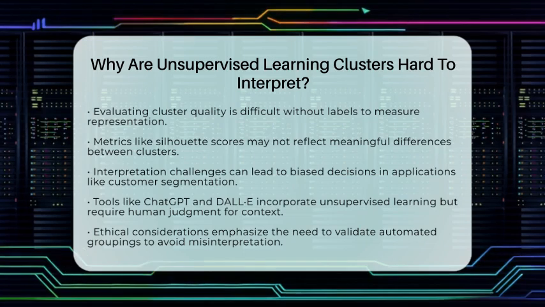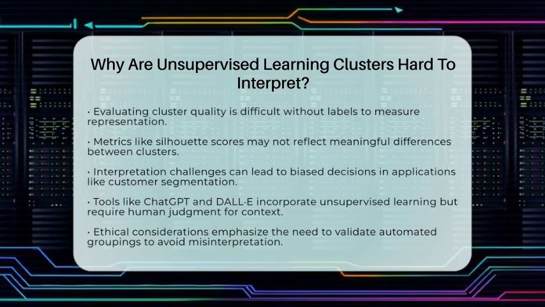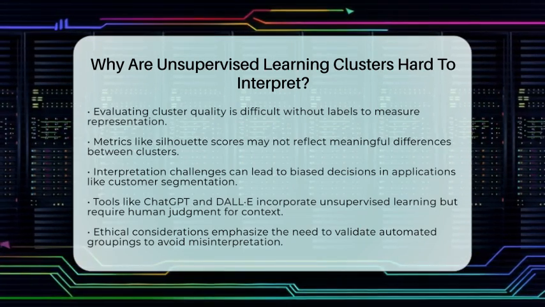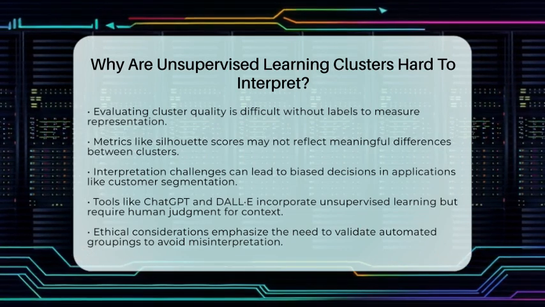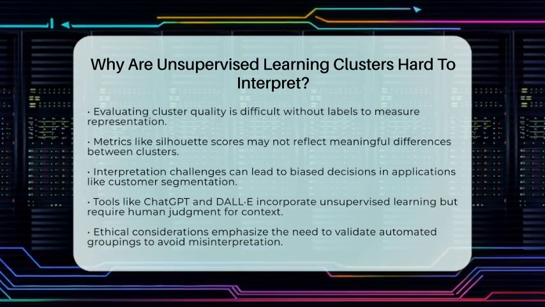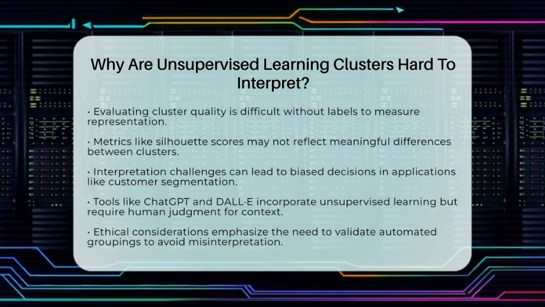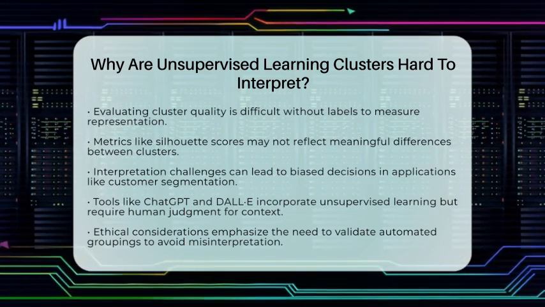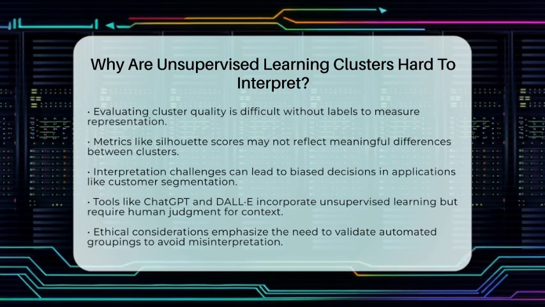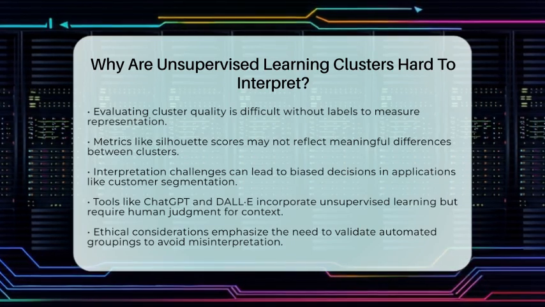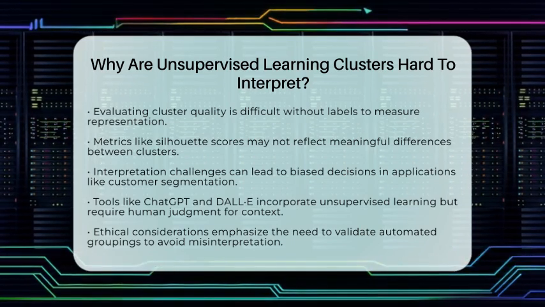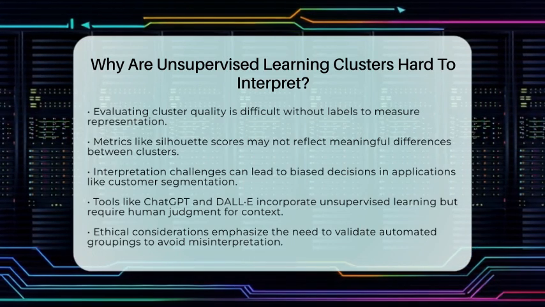In applications like customer segmentation or anomaly detection, the difficulty of interpretation can lead to biased decisions if not handled properly. Tools like ChatGPT and image generators, such as DALL-E and Midjourney, incorporate machine learning models, including unsupervised components. However, the outputs often need human judgment to assign context and meaning.